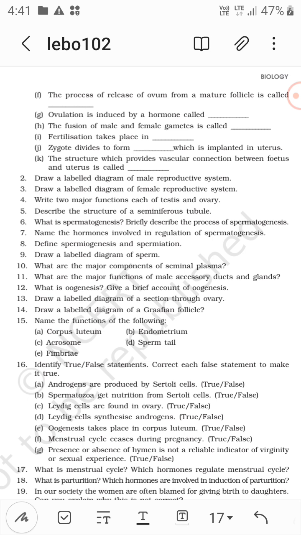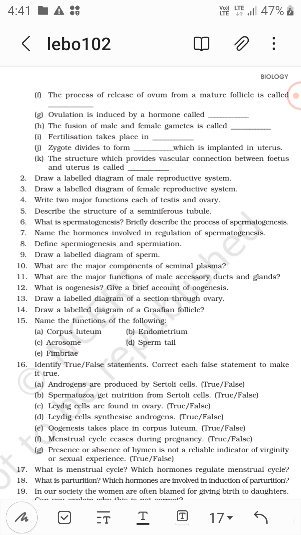Now, spermatozoa get nutrition from Sertoli cells. Very true. Leydig cells are found in the ovary. False. They are found outside the seminiferous tubules in humans. In males, Leydig cells synthesize androgens. Right, true. Oogenesis takes place in the corpus luteum. Nope, it takes place in the ovary. Right, so it is false.